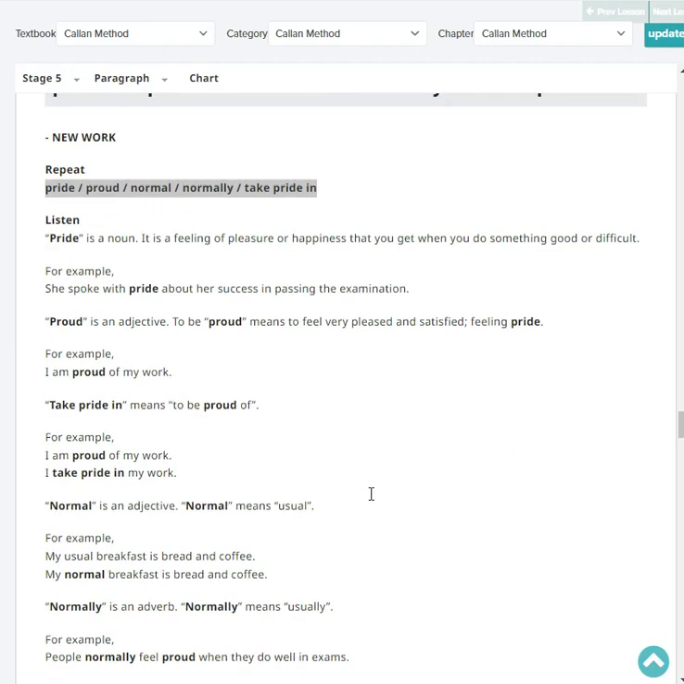Take pride in. Listen, pride is a noun. It is a feeling of pleasure or happiness that you get when you do something good or difficult. For example, she spoke with pride about her success in passing the exam. Proud is an adjective. To be proud means to feel very pleased and satisfied. For example, I am proud of my work.